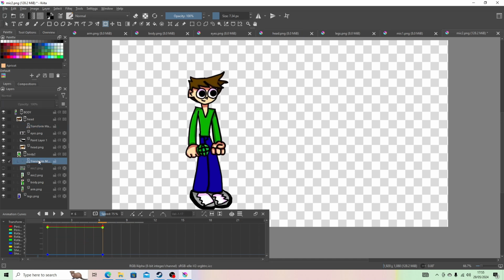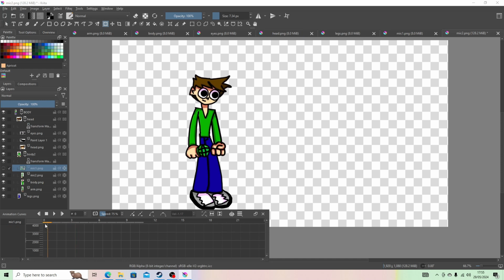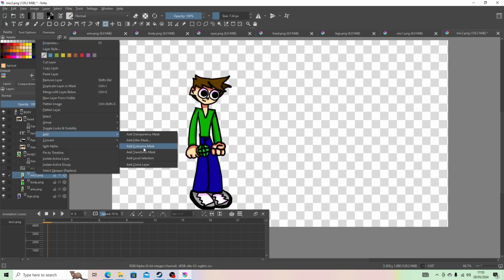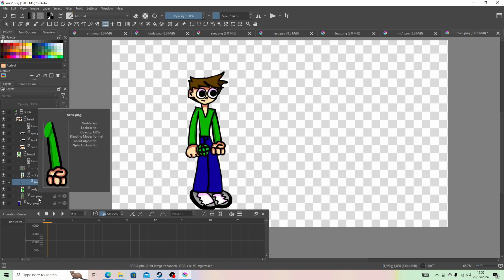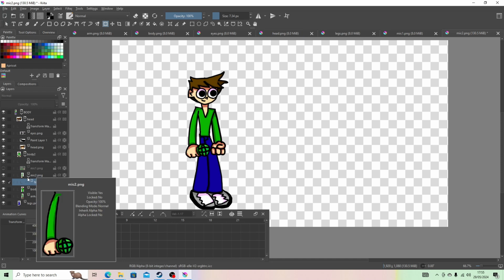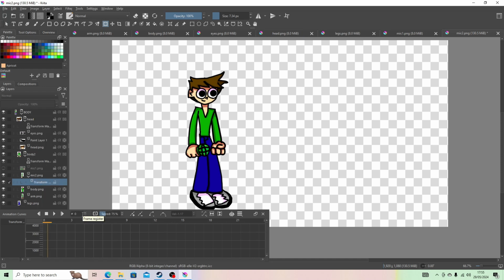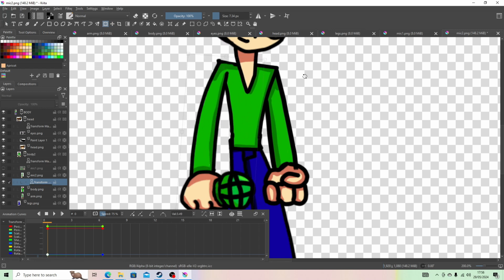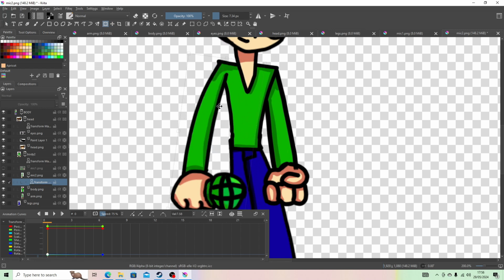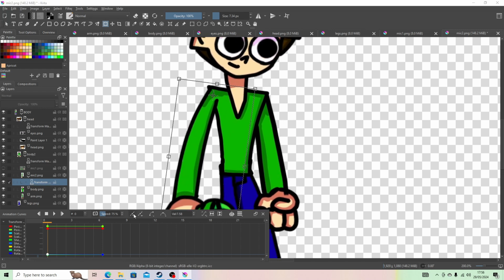Okay, now we can go on to moving the arms. But I'm going to go to the mic arm. I'm going to add a transform mask here as well. Onto the mic arm, and on 6, make a keyframe. But then back on 0, I'm going to move the pivot point up to where the joint of the arm would be. Maybe move it down just a little bit.